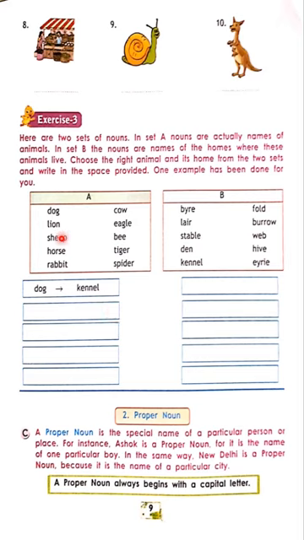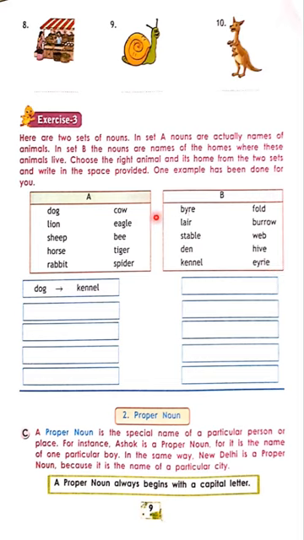Sheep. Where does sheep live? Fold or pen. We say fold, pen. Horse. Very good. Stable. Rabbit. Good. Burrow. Then cow.